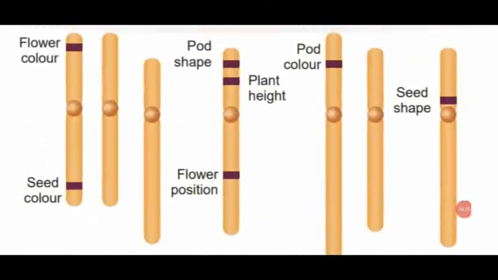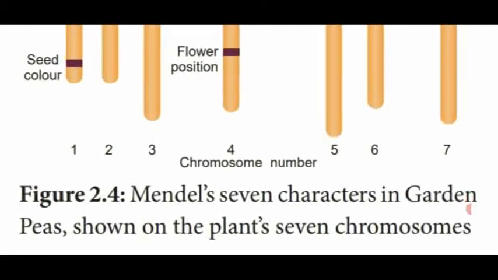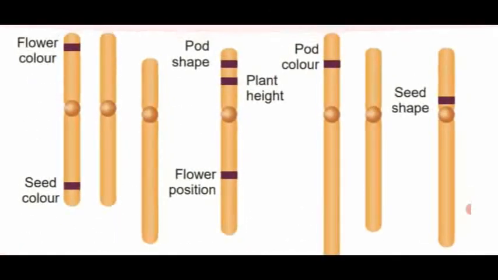Dear students, see the structure of the chromosome with the genes showing the different contrasting characters in the pea plant. First, the chromosome which shows 2 different contrasting characters: one is the flower color, another one is the seed color. Coming to the 4th chromosome, it has 3 important contrasting characters: the pod shape, the plant height, and the floral position.